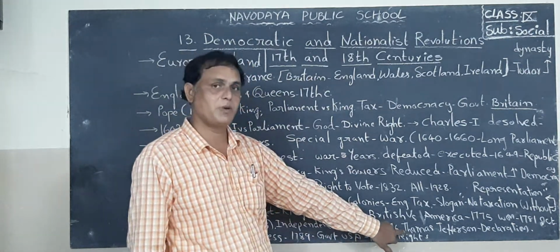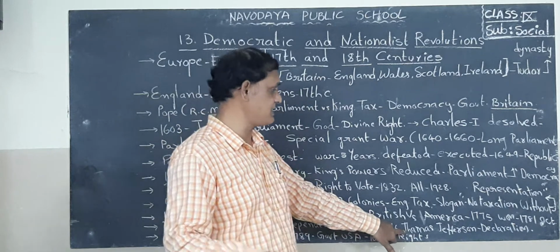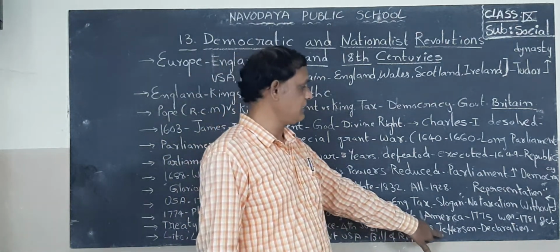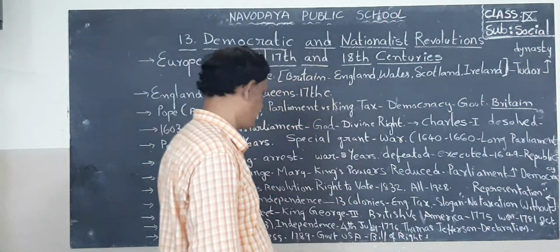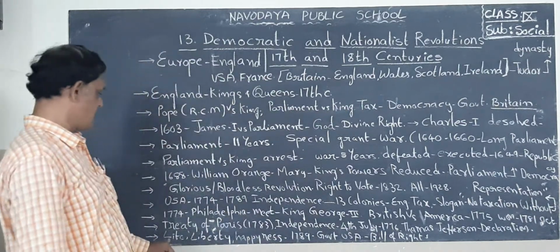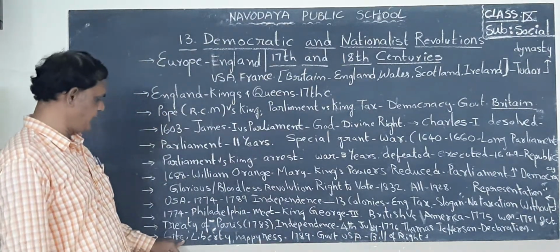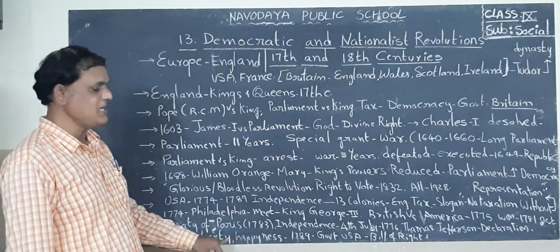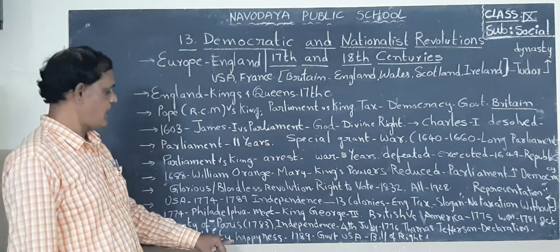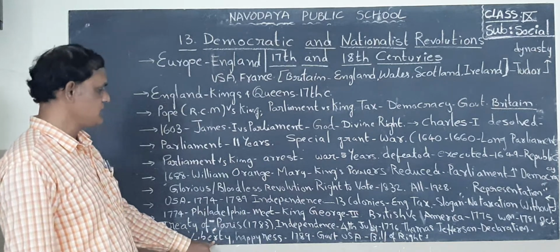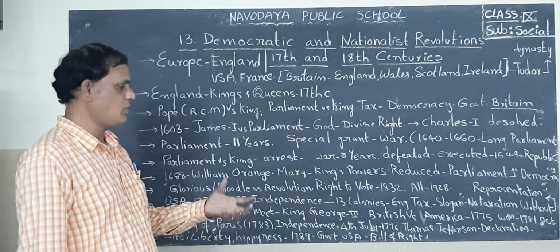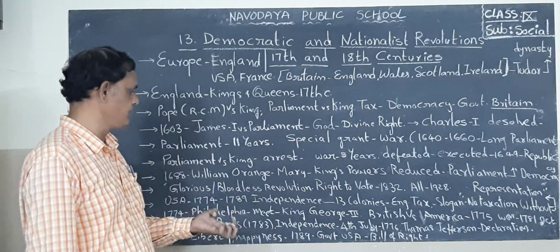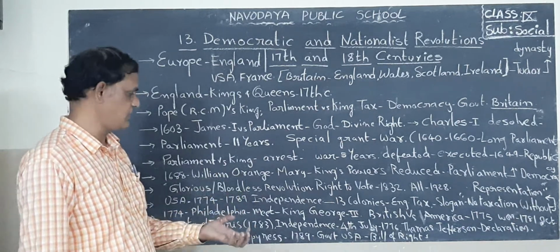Here one famous man, Thomas Jefferson, prepared a declaration. Life, liberty, happiness: these are the main things. They emphasized the life, freedom, liberty, and happiness of the people.